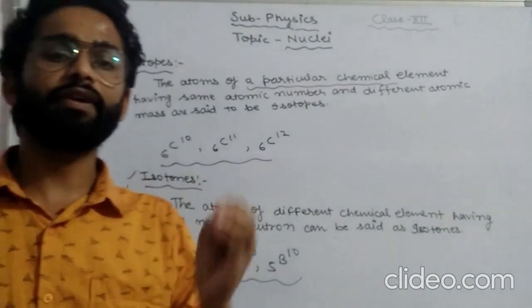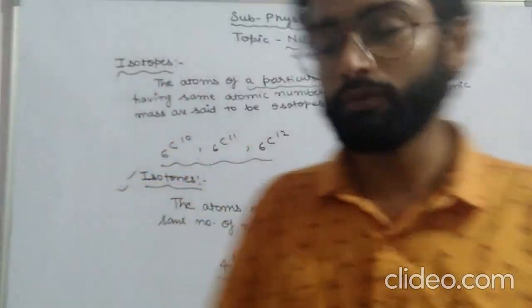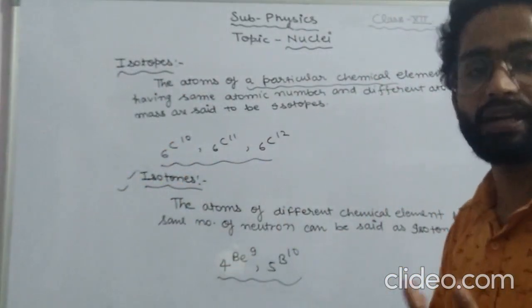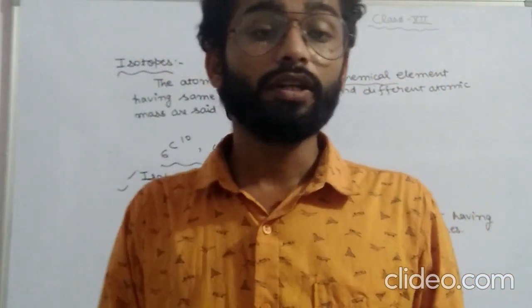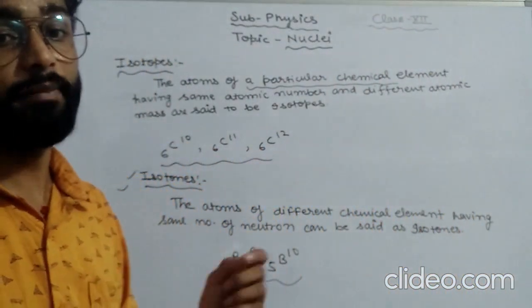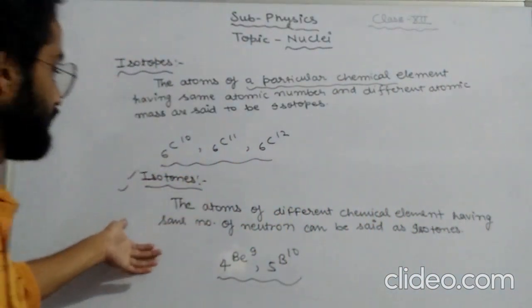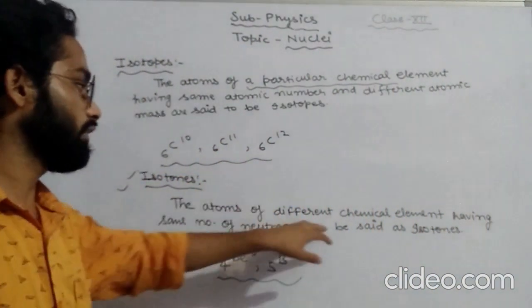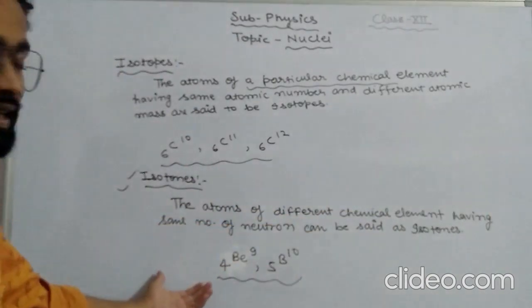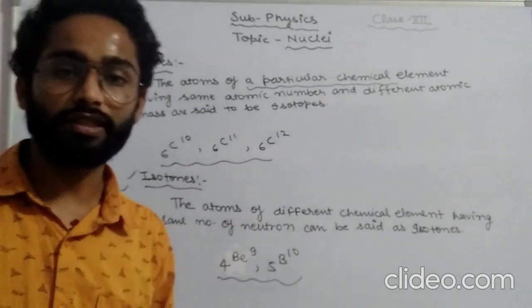Then isobars, we have read the isobars. Isobars are what? Different chemical elements having the same atomic mass and different atomic number, that are known as isobars. Then here, the same number of neutrons of different chemical elements can be treated as what? Isotones. The same number of neutrons.